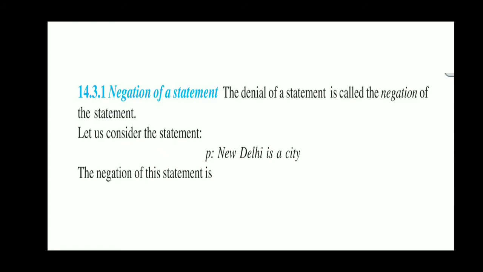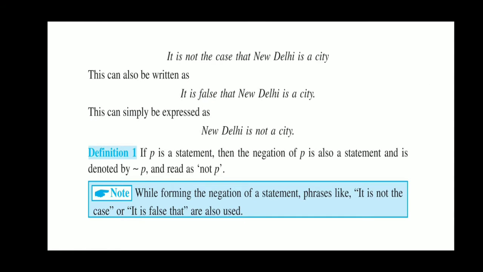Now, negation of a statement. Negation simply means a negative sentence. For example, we are given: New Delhi is a city. The negative sentence I can write is: it is not the case that New Delhi is a city. I can also write: it is false that New Delhi is a city, or simply: New Delhi is not a city.